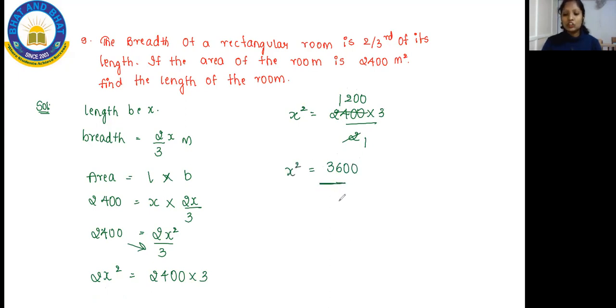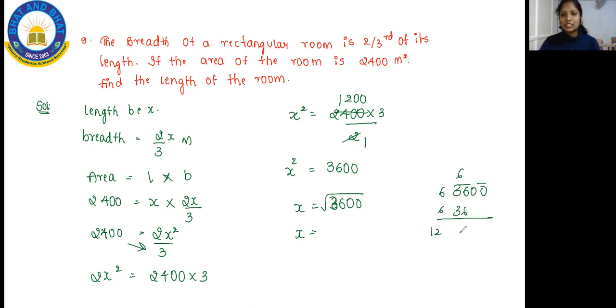So now what is the value of x square? 3600. So remove the square for it. When I remove the square, it will become the square root of 3600. So when I remove the square root for this, 3600, pair the number, 6 6s are 36. 6 plus 6 is 12, 0, and you will take this pair down. So 120 20s are 0, 0. So now what's the answer you have got here? 60. So now what is the length of the room? The length is 60 meters.